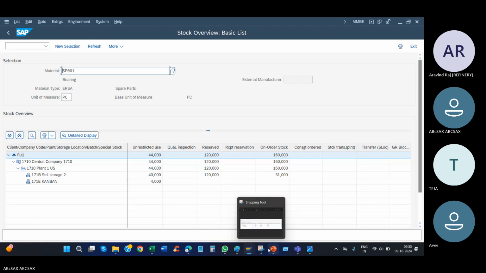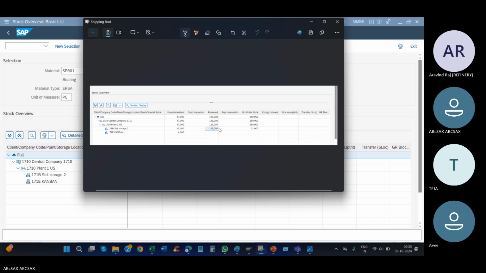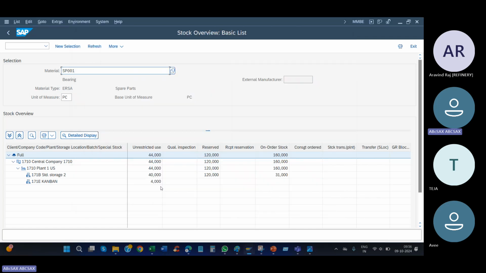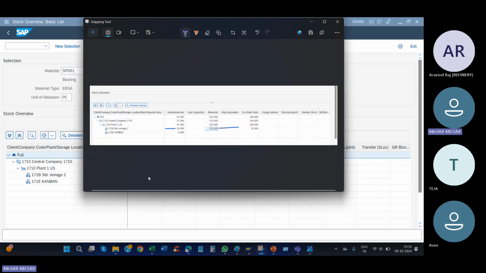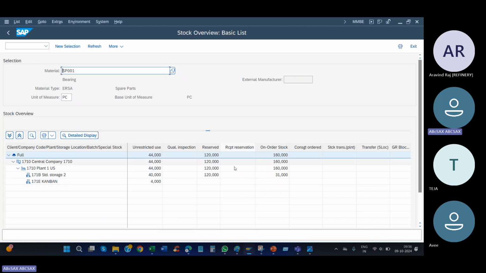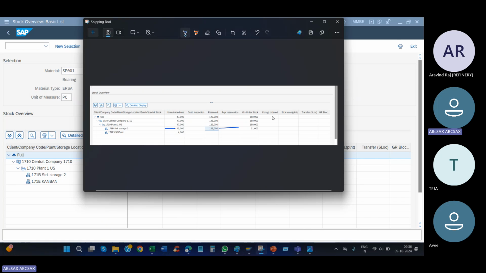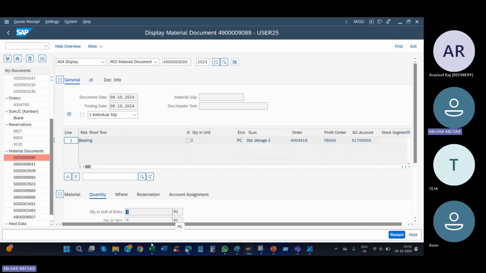See, 123 came to 120 and this 43 changed to 40 when you consumed it. Don't get confused here; no need to check every field. So this is the stock flow, very important.